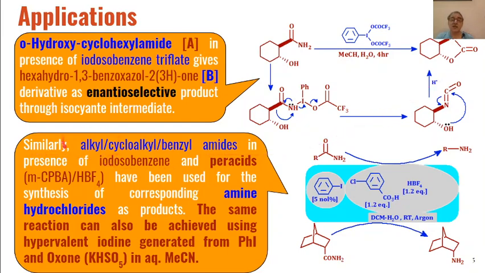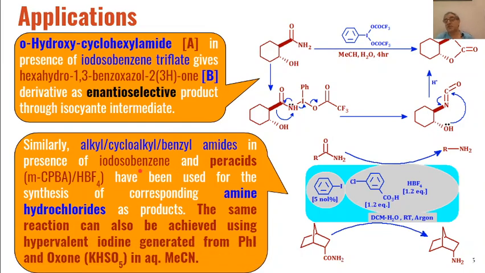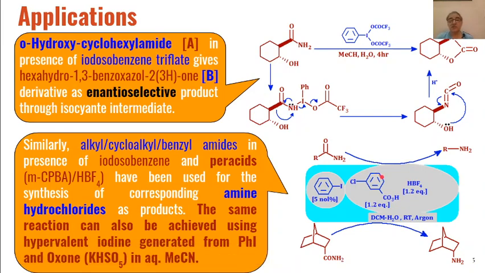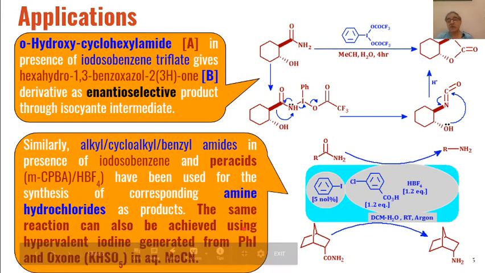Similarly, any alkyl, cycloalkyl, benzyl or bicyclic imides can be converted into the respective primary amines in the presence of either iodosobenzene and peracetic acid, or even under some other conditions like iodosobenzene and oxone.